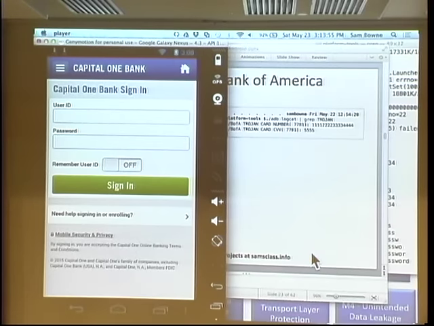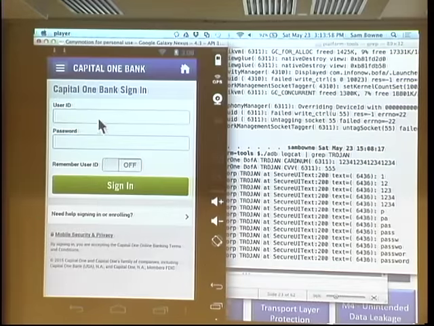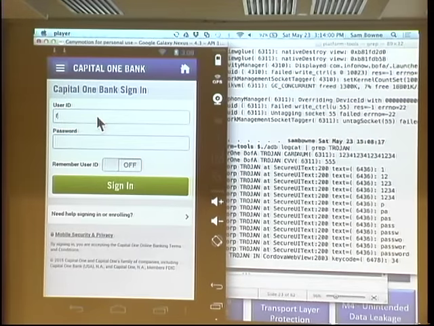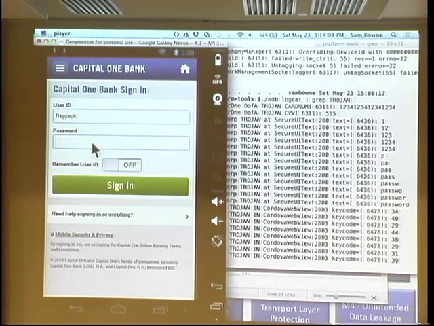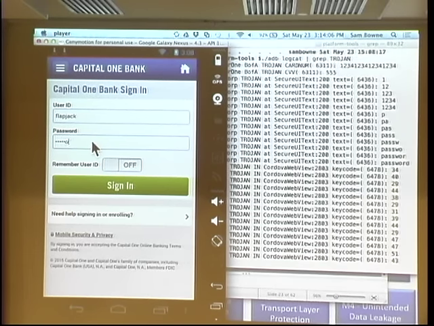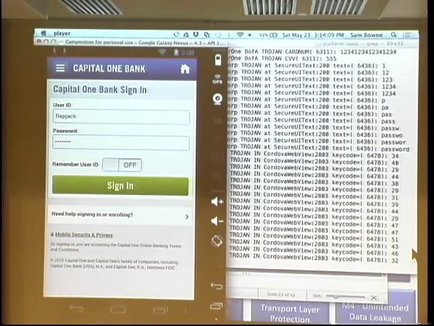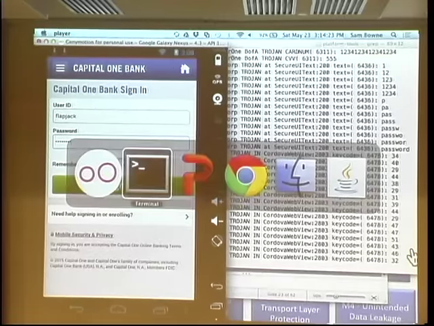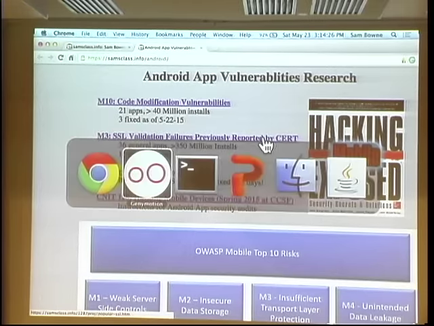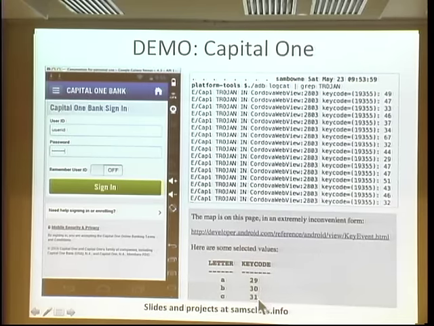So now when I go, let's bring the log up. Okay, so now when I bring up this user ID, it's going to be flapjack, and the password is password. Okay, you're getting these key numbers. Now those key numbers are not ASCII. They are some nonsense Google made up. And they put them on a page that I can find where they have like 1 per page for 255, and you have to scroll down and sort of put them back together. But anyway, it is possible to turn those ridiculous things back into letters like this, 29, 30, 31, and so on. The password is included in that nonsense. It's just in a slightly irritating manner.